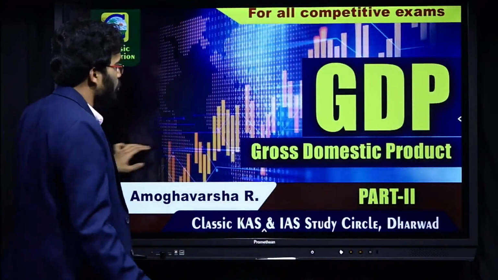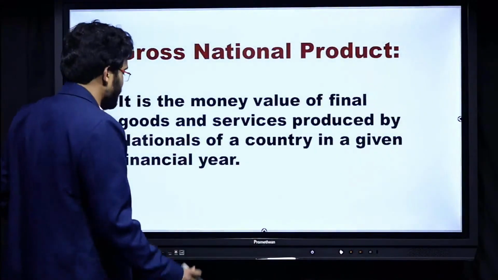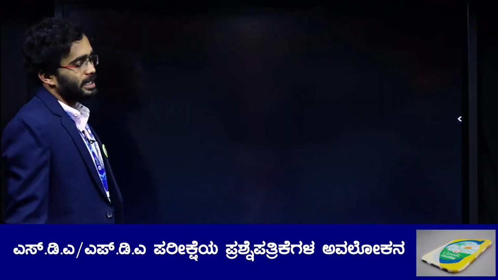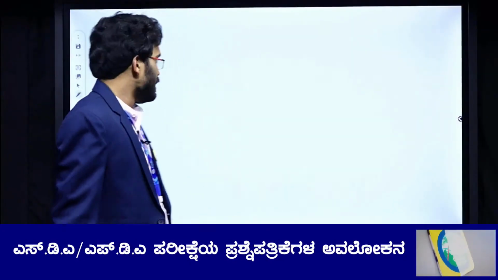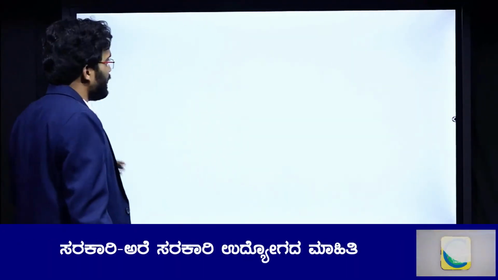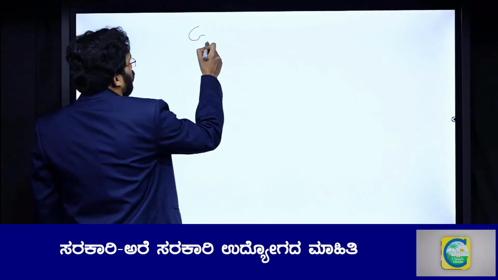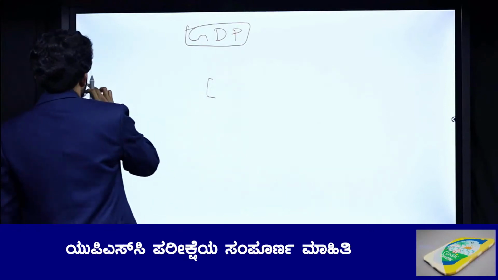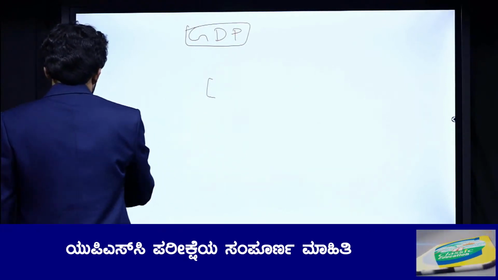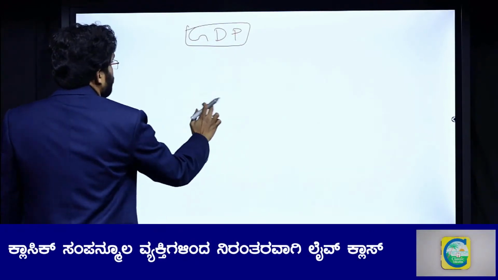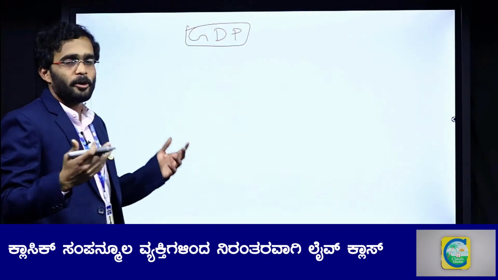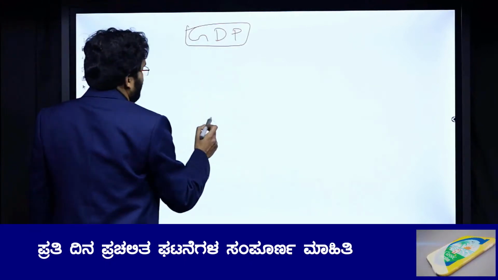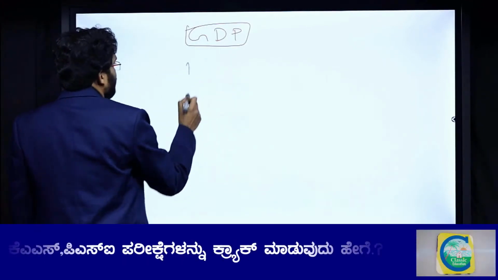So even before we move forward, let us have a very quick recap of what we studied yesterday. Yesterday we understood what is gross domestic product, GDP. What is GDP?